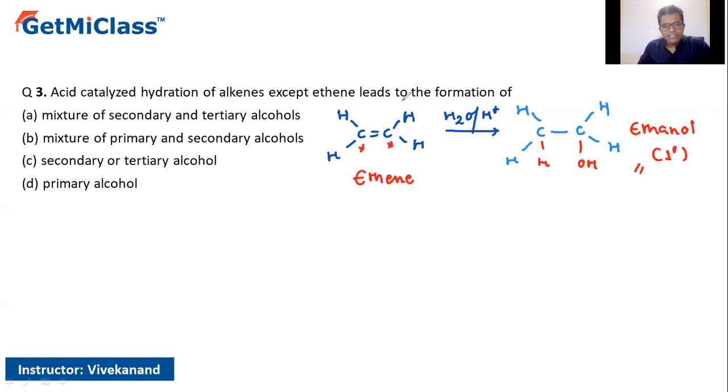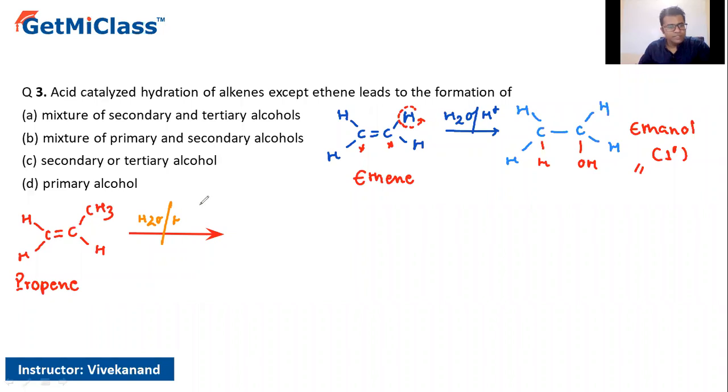Now let's convert this ethene into a higher alkene by changing these hydrogens. In that scenario, I would end up getting H double bond C, where this is CH3 and this is H, and therefore this is propene. Now if this propene is reacted with H2O in the presence of H plus, again the double bond gets converted into a single bond.